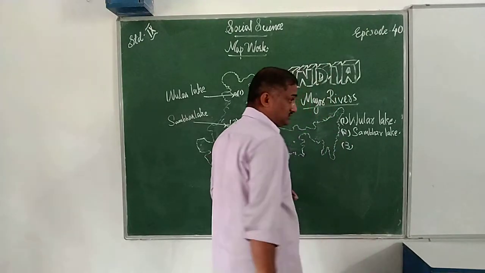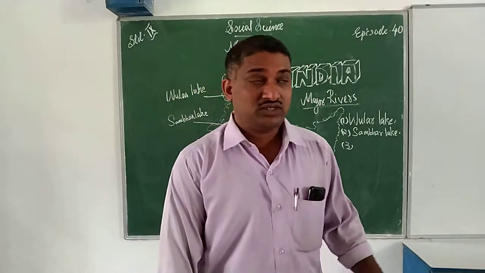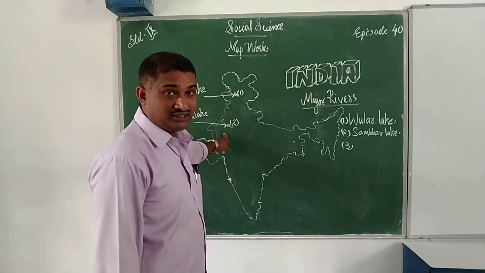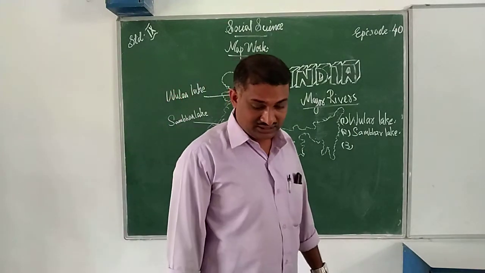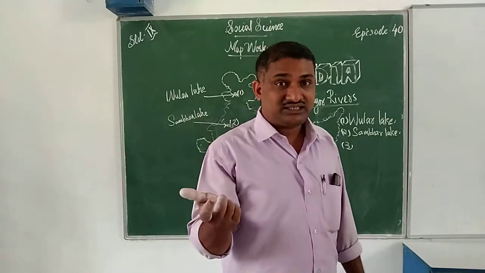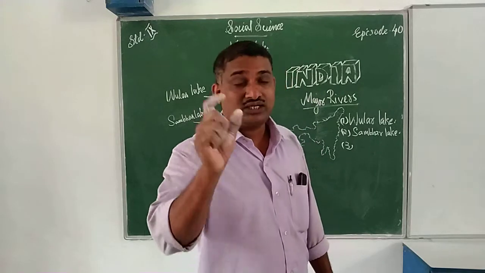Next, third one. First one, which is the first one? That is Ular Lake. Second one, Sambar Lake. Where is it located? It is located here. And the third one, we want to locate next. These are the lakes. Many lakes are there. We are pointing out the important lakes.